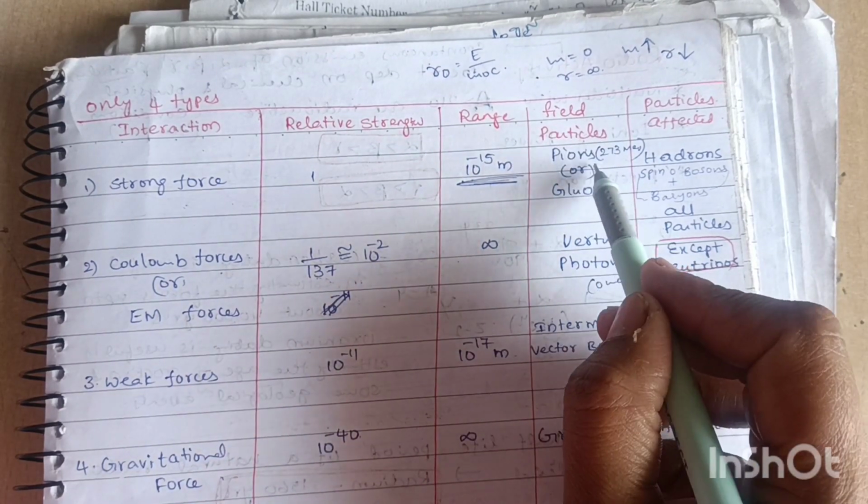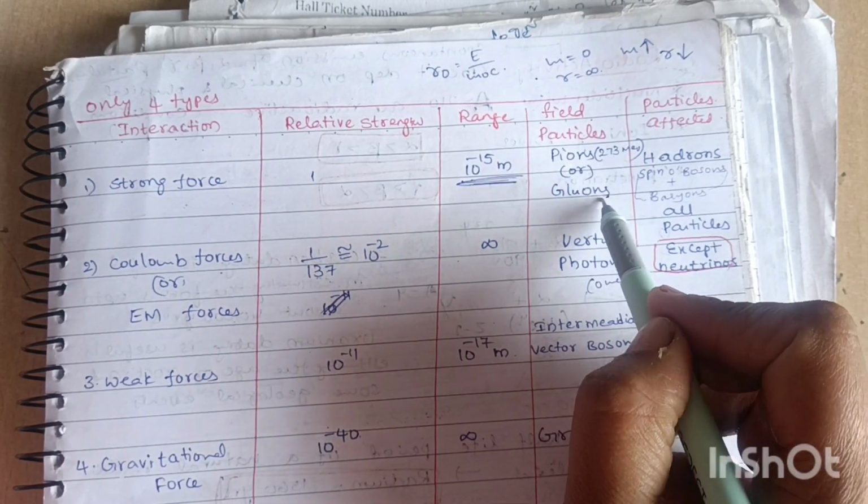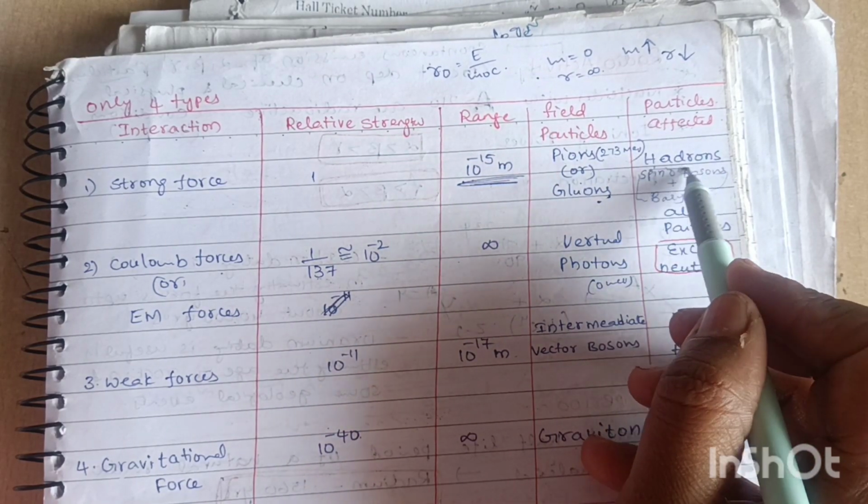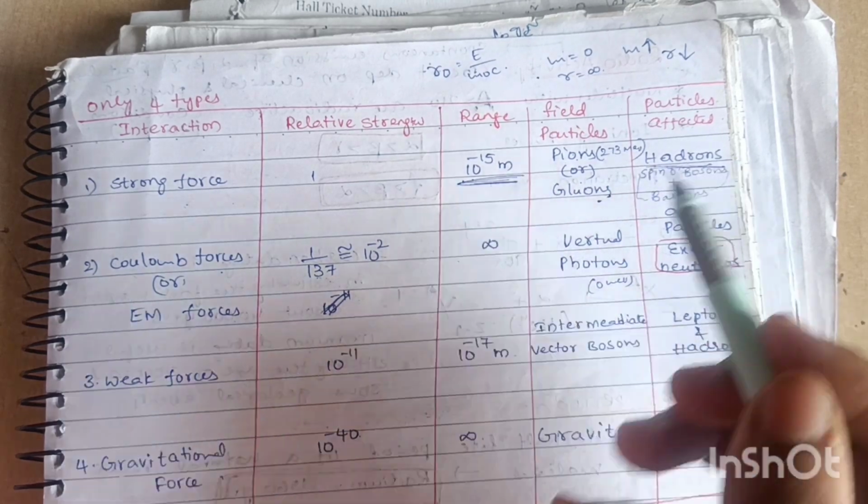The field particles, or exchange particles, are pions and gluons. The particles affected are hadrons.